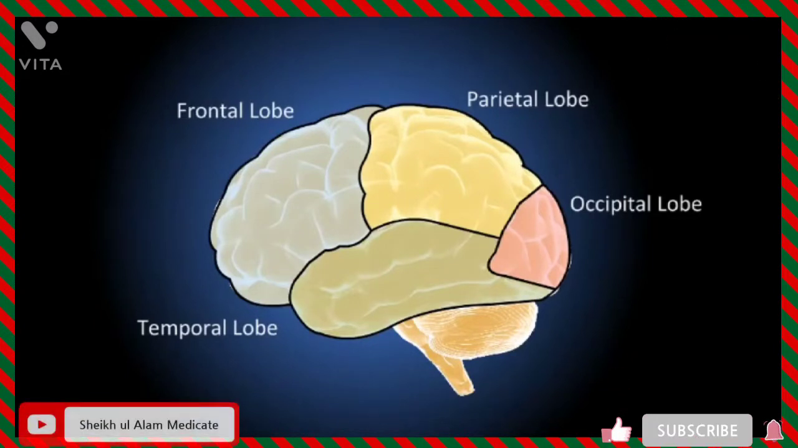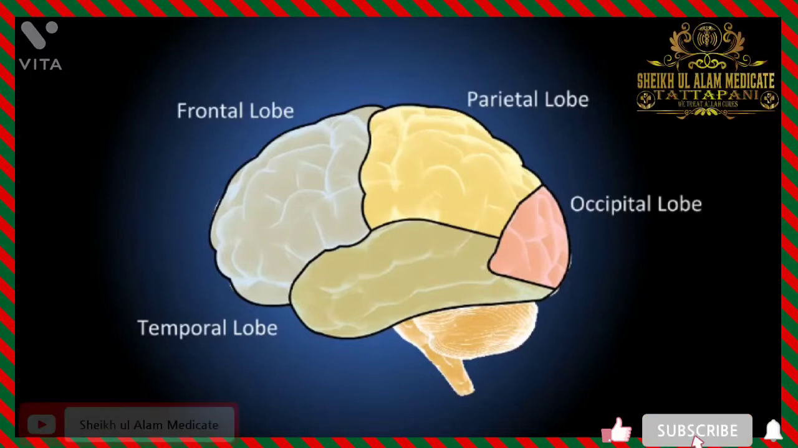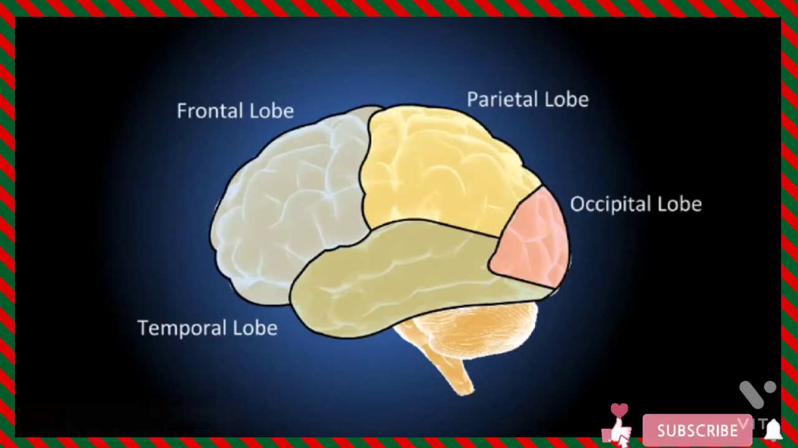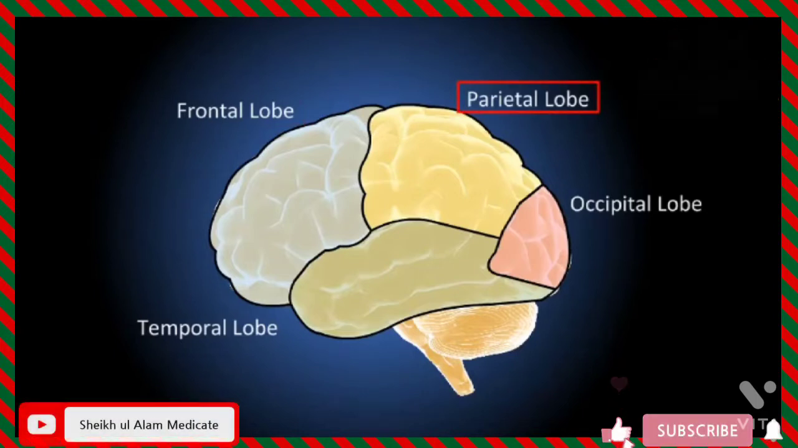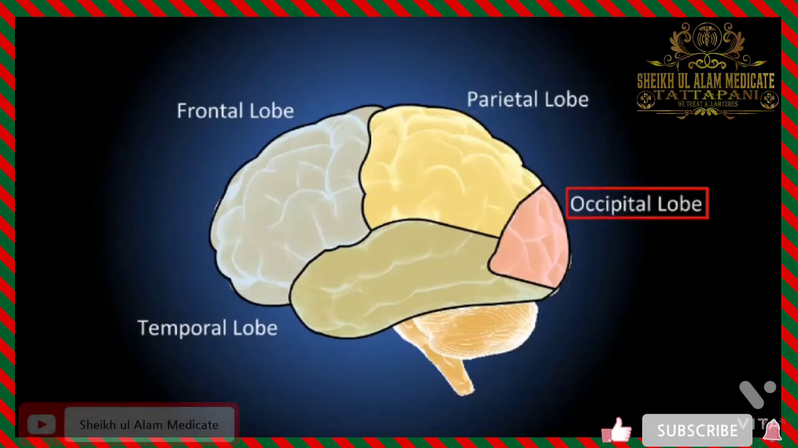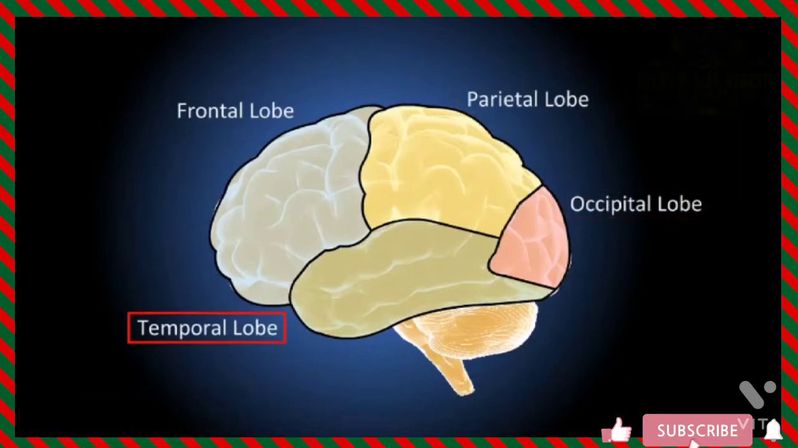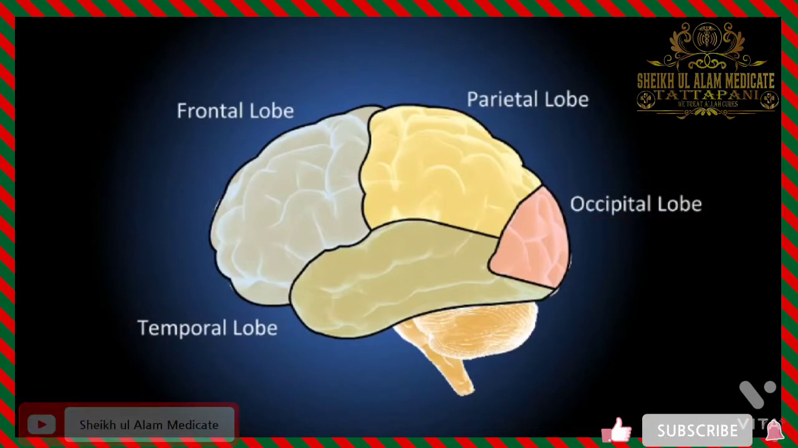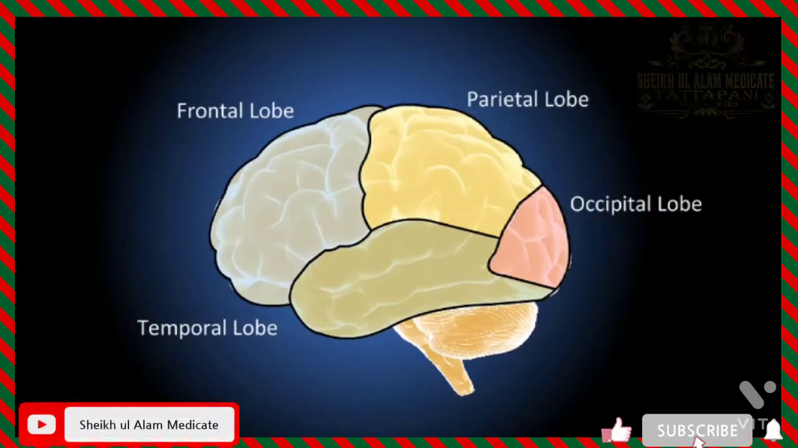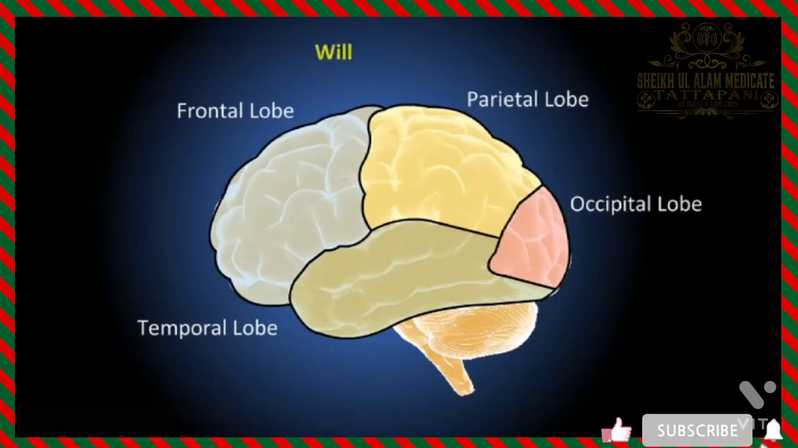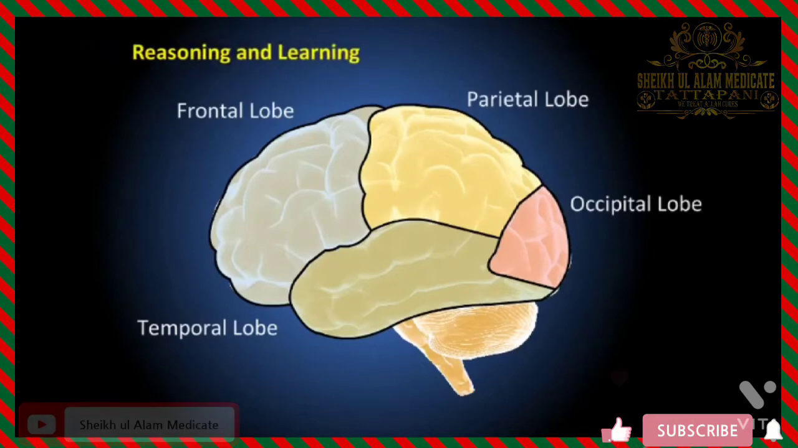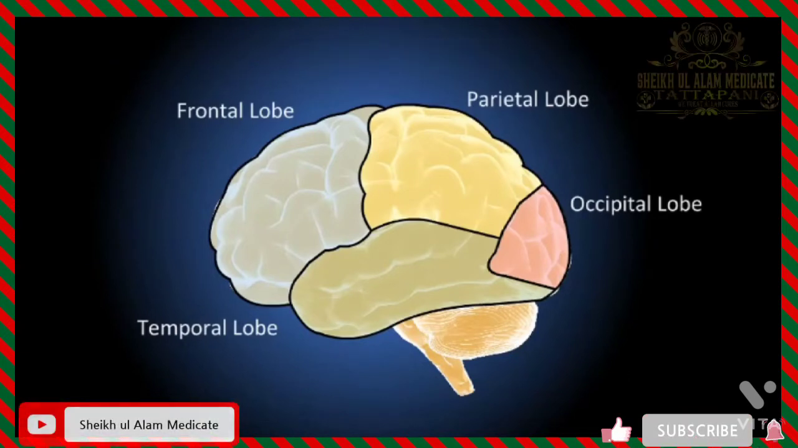Each cerebral hemisphere is divided into 4 lobes: anterior frontal lobe, middle parietal lobe, posterior occipital lobe, and lateral temporal lobe. The cerebral hemisphere controls all the voluntary activities of the body. It is the seat of memory, will, intelligence, reasoning, and learning.